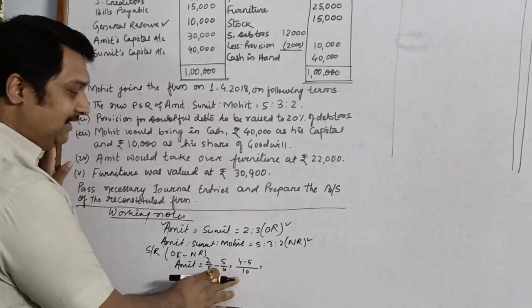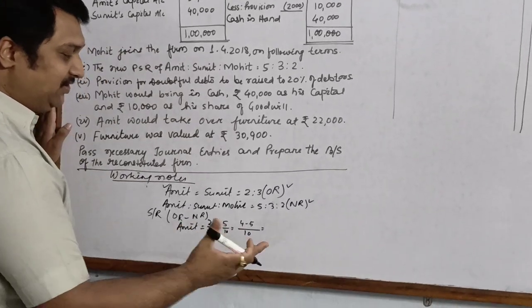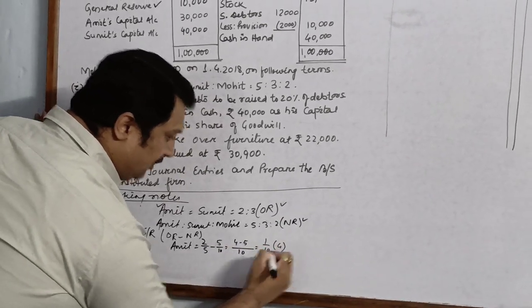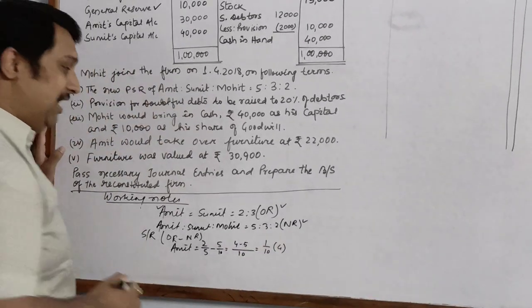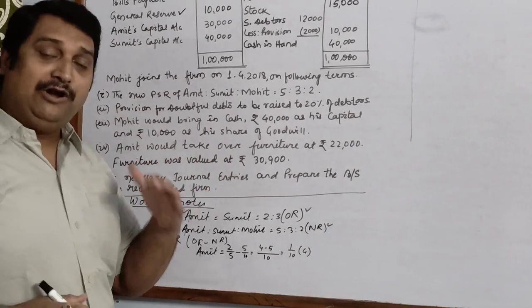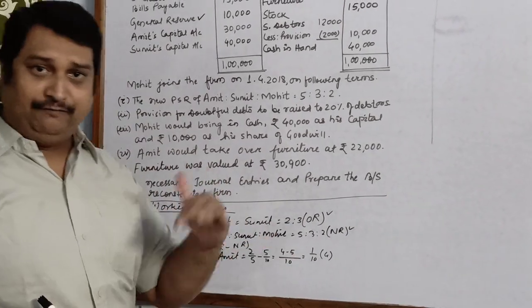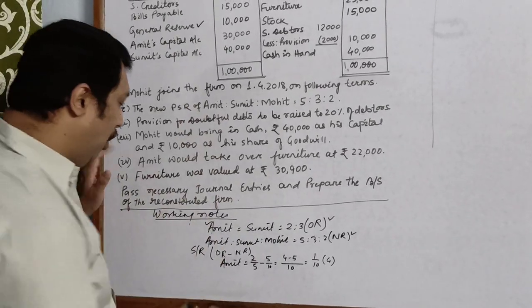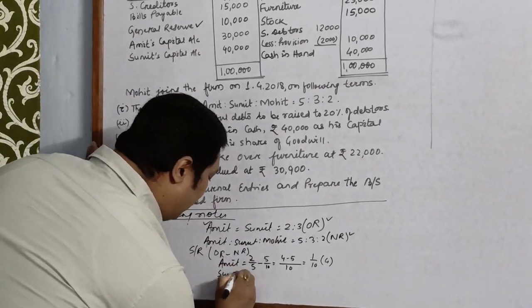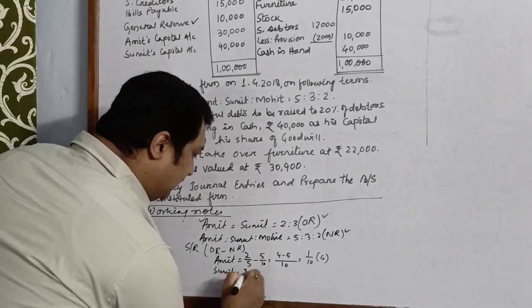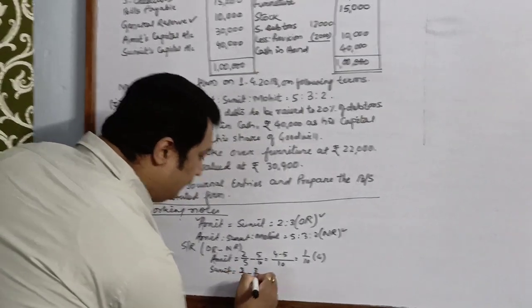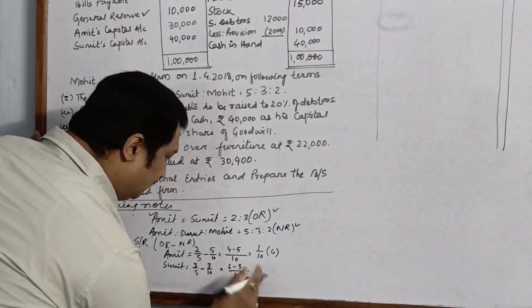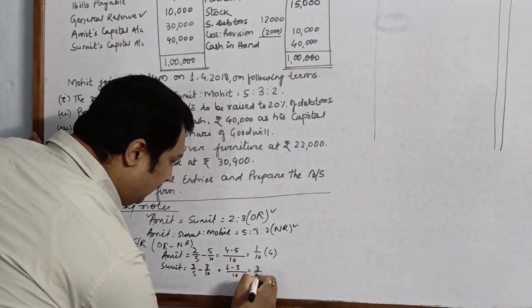Oh, at the beginning itself we have got a twist in the question. That is that Amit is gaining instead of sacrificing. Now if you remember, when one of the partners gains instead of sacrificing, we are supposed to calculate for all. So we will calculate the share of Sumit also, that is 3/5 minus 3/10. So LCM is 10. 5 2s are 6 minus 3 is equal to 3/10.